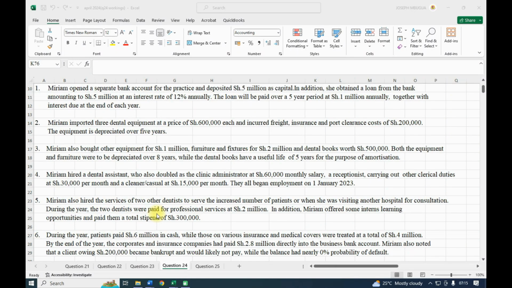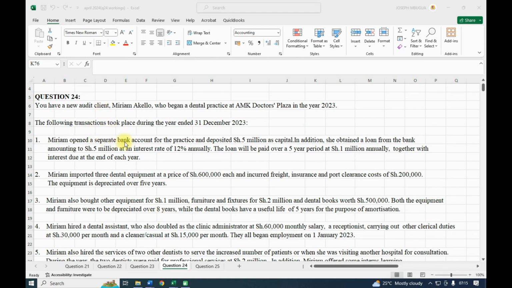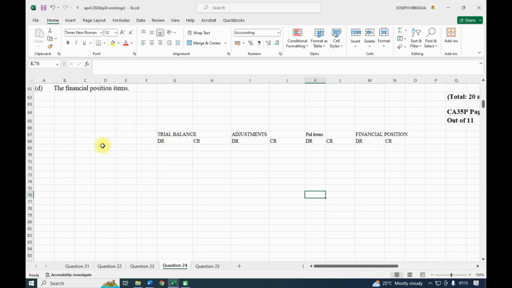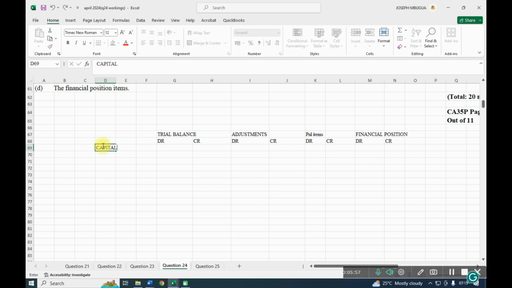Starting with note number 1, Miriam opened a separate bank account for the practice and deposited 5 million as capital. So the two accounts, because here it is double entry, we need to know we had capital and bank.